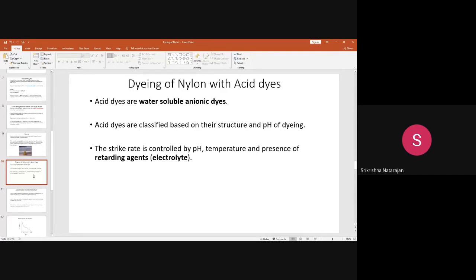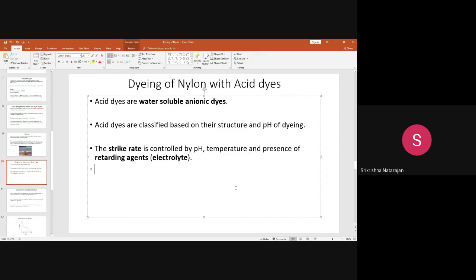They are classified based on their structure and the pH of dyeing. Some classifications in the acid dyes are very important to know. One important thing when you use acid dyes with nylon is the strike rate. Just remember this word, strike rate.